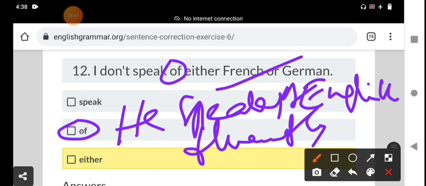Okay, my dear students, this is the practice test. It belongs to sentence correction. In many competitive exams there are five questions or 3 questions in sentence correction.